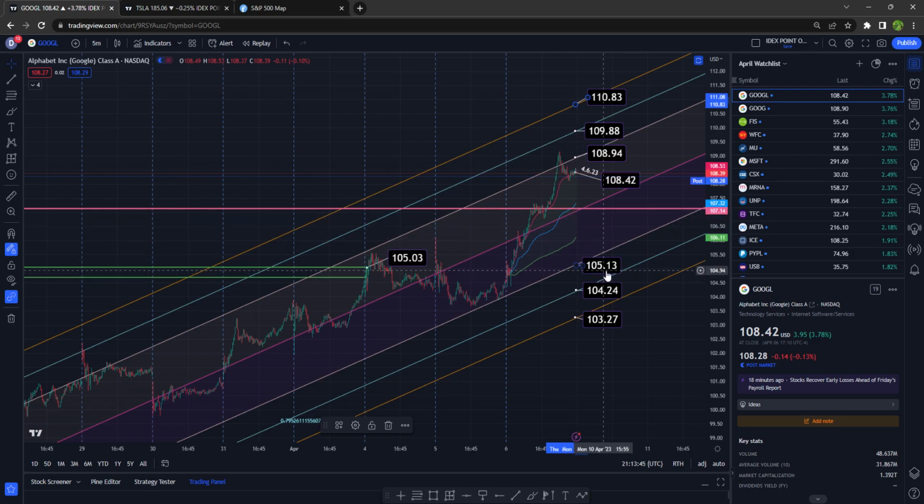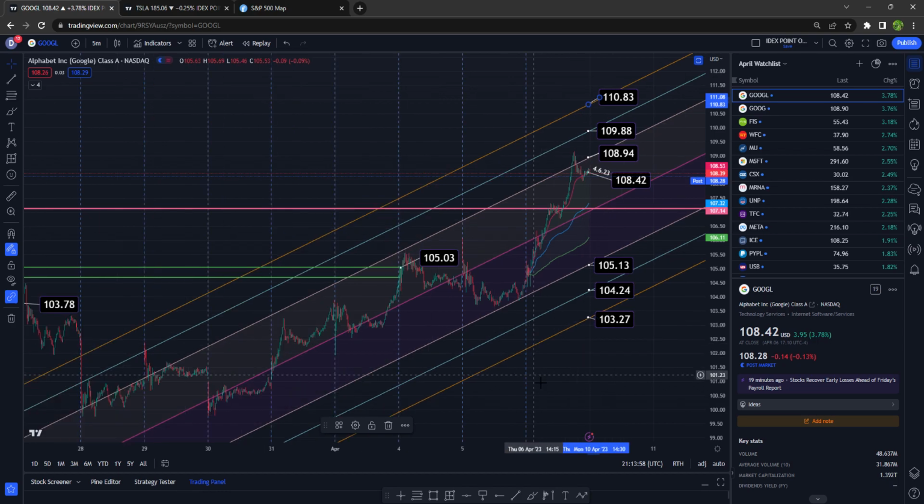Negative 2 standard deviations takes us to roughly 105.13. Below that, 104.24. And finally, 103.27 roughly at negative 4 standard deviations.